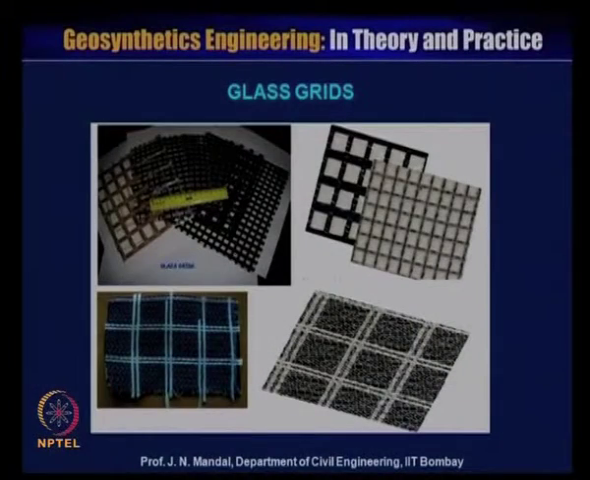Also there are other types of this material, with filaments in this direction, also in this direction, and also like a mat. So this is a very high strength kind of glass grid material. This kind of material may be woven with very high strength filaments, and this also can be used for reflection cracking.